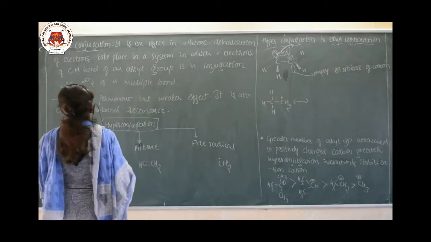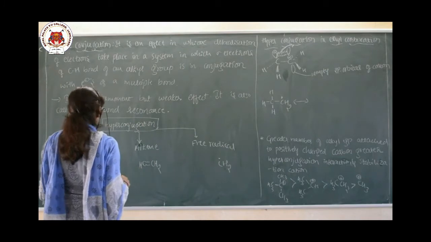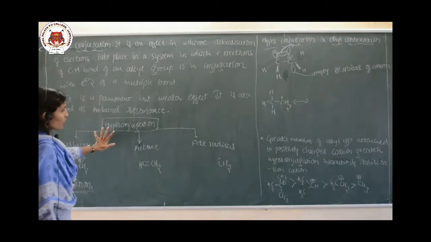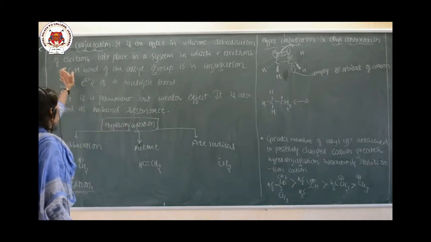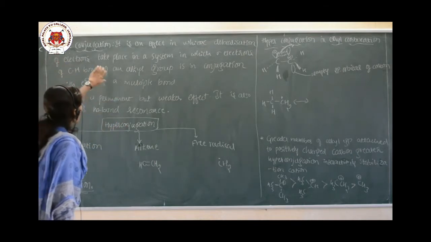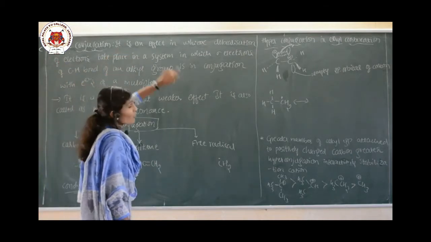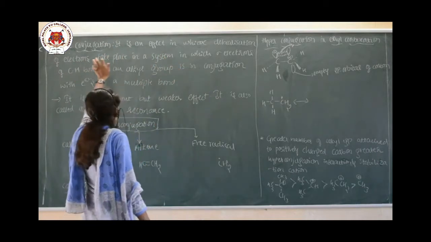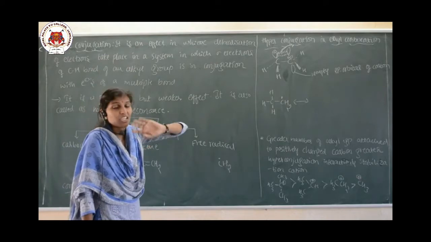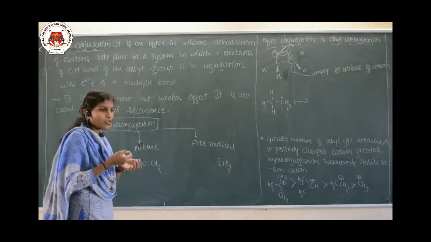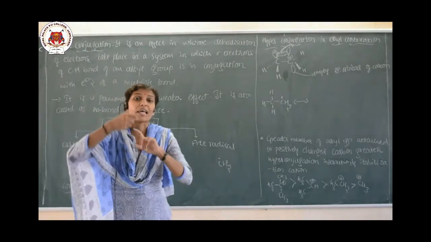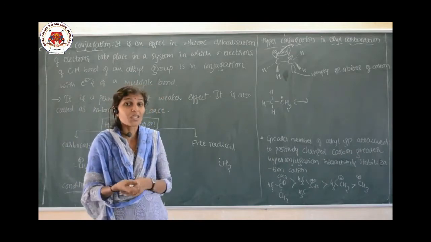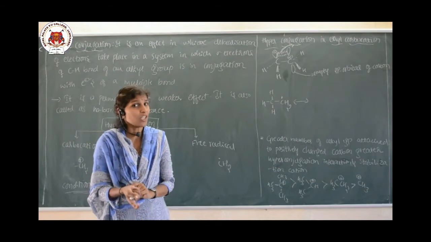So let me go for the explanation of the definition first, then you will be able to understand it by taking a particular concept like this. So what is hyperconjugation? It is an effect in which delocalization of the electrons takes place in a system. Which type of electrons, in which system, that we need to know.